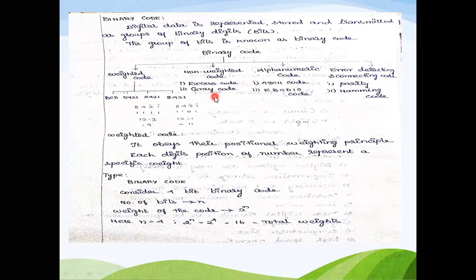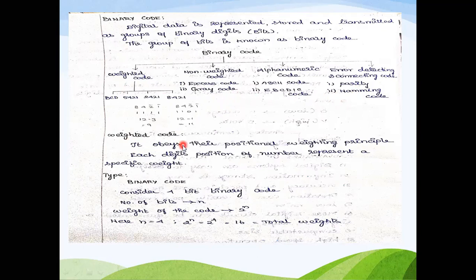In the previous video, that is lecture number 3 of the Digital Electronics series, we discussed alphanumeric code, that is ASCII code, and error detecting and correcting code, that is parity code. These two we have discussed. Hence, in this video, we will learn about weighted and non-weighted code in detail.